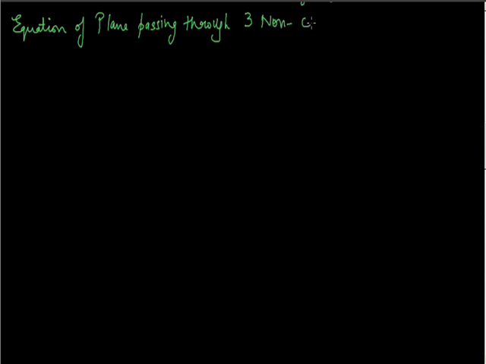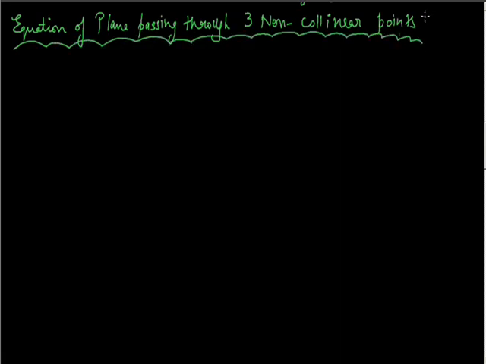Now let's find the equation of a plane passing through three non-collinear points. How to find the equation of a plane if we are given that the plane passes through three non-collinear points.